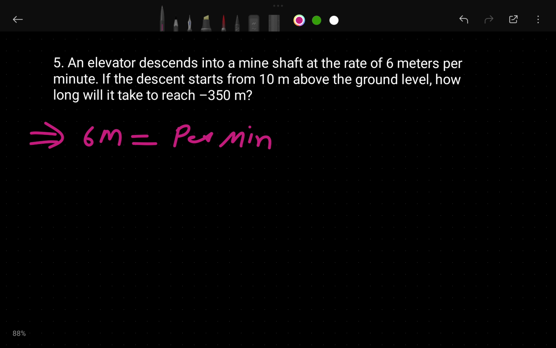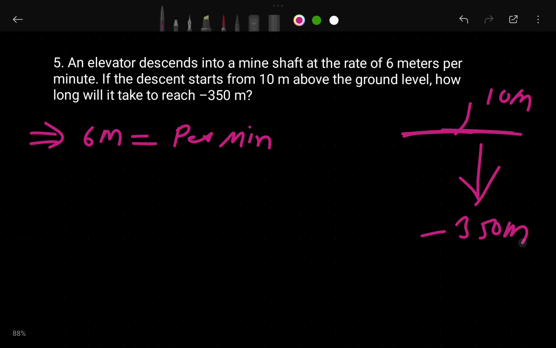If it is starting from 10 meters above, like this is the land, and 10 meters above it is starting and going down below the land. Okay, he reaches minus 350 meters downwards. It is starting from that position, 10 meters above, and it is going deep down to 350 meters. So it is asking how long will it take to reach 350 meters from here, how many hours he will take to reach.